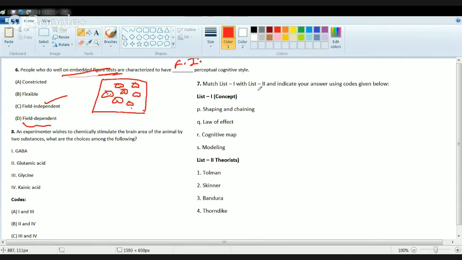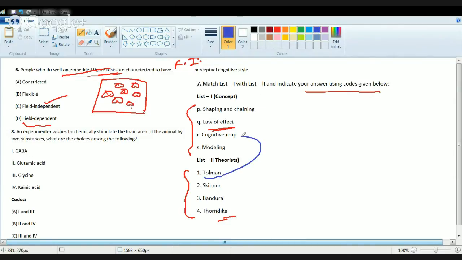Now, the next question is, you have some concepts and the theorists related to them. Now, the law of effect, as we know, was propounded by Thorndike. Thorndike claimed that a good action would be motivated and a bad action would be discouraged. So there is a direct correlation between good, pleasant action, which is repeated again and again, and unpleasant behavior, which is not repeated. The next is Tolman.